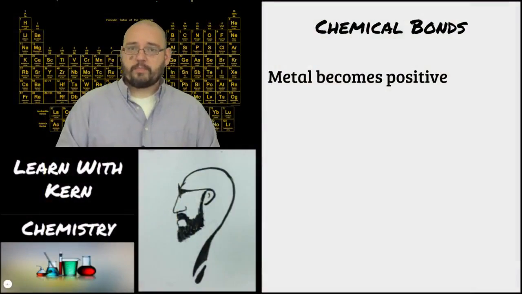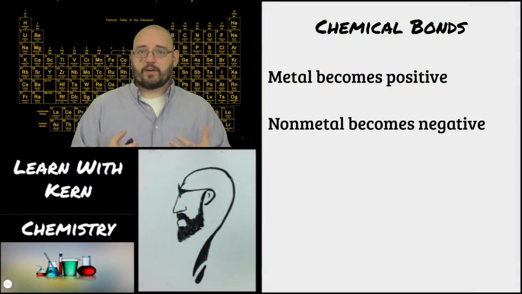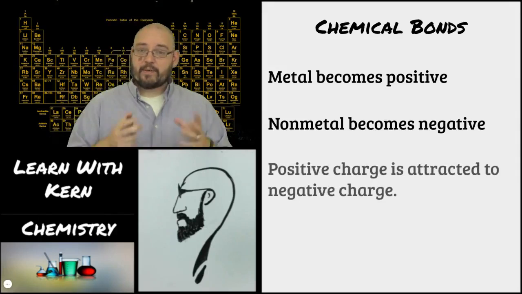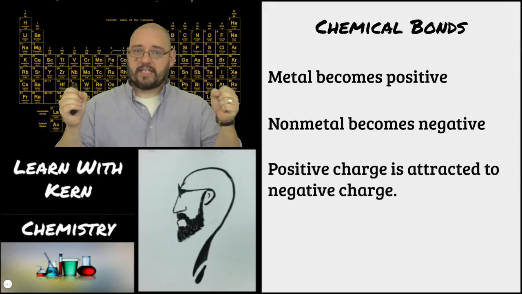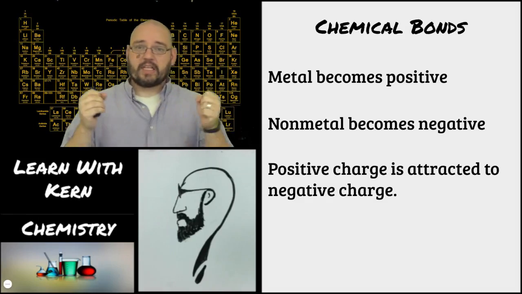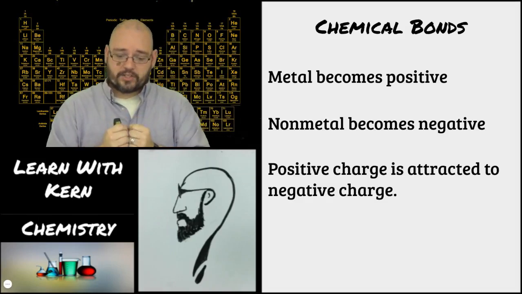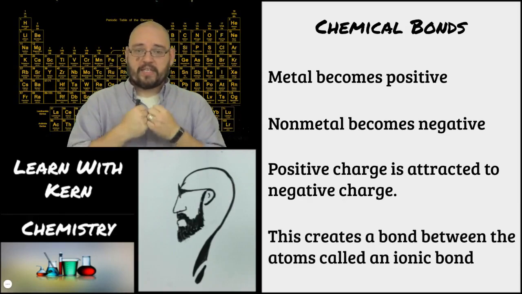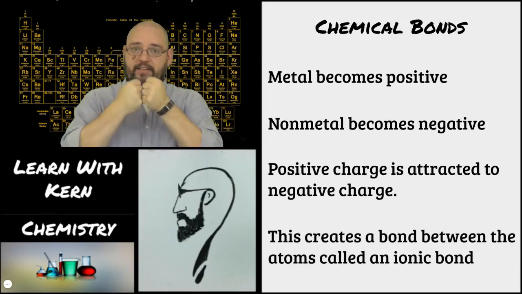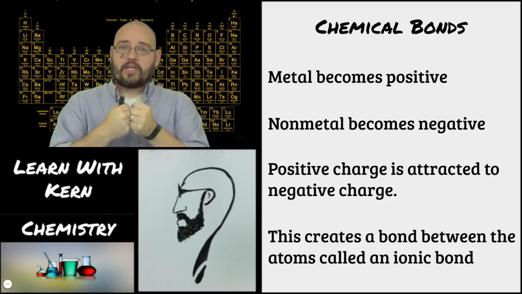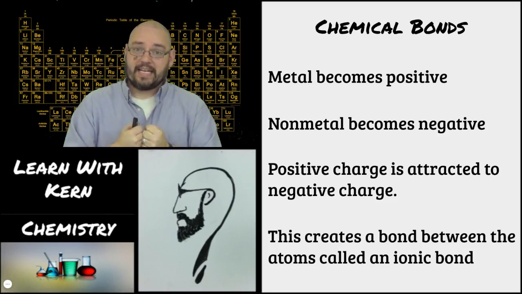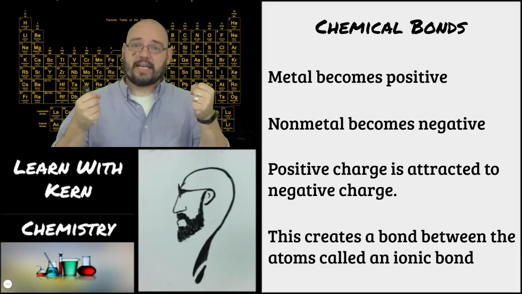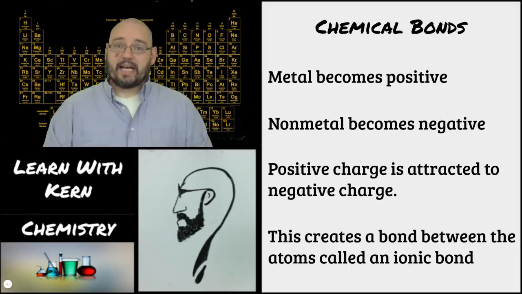So as you saw, and as we talked, metals become positive because metals give up their electron. And nonmetals become negative because they're going to take in an electron. And then that positive and negative attraction, positive charges and negative charges are attracted to each other. That's what we call an electrostatic attraction. That electrostatic attraction brings them together, and that's what actually forms the chemical bond. It creates a bond between the atoms. The positive and negative are attracted. They're now stuck together with the electrostatic charge, and they are bonded together. We call that an ionic bond because it's a bond formed between two ions. A positive ion and a negative ion form a bond, and that is an ionic bond.